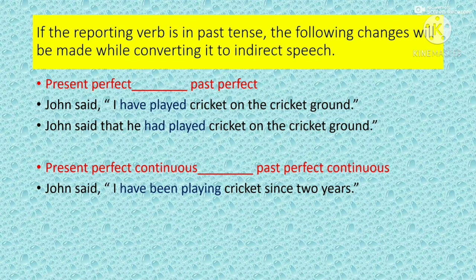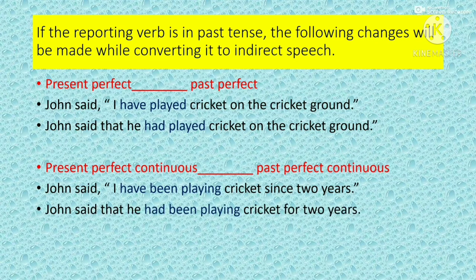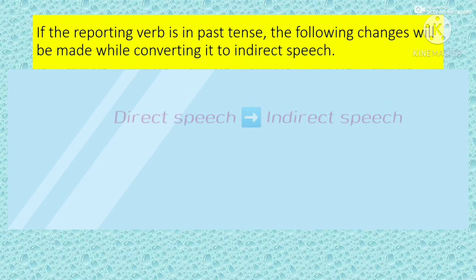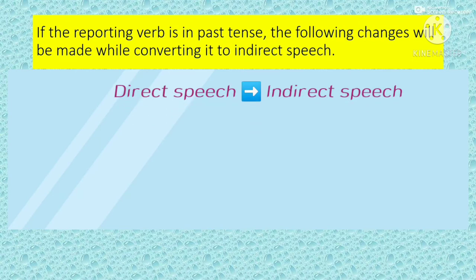The indirect speech for the same will be John said that he had been playing cricket for 2 years. We used for instead of since in this sentence because we changed from present perfect continuous tense to past perfect continuous tense. That means John no longer does this activity anymore. Now let us revise what we have learned.